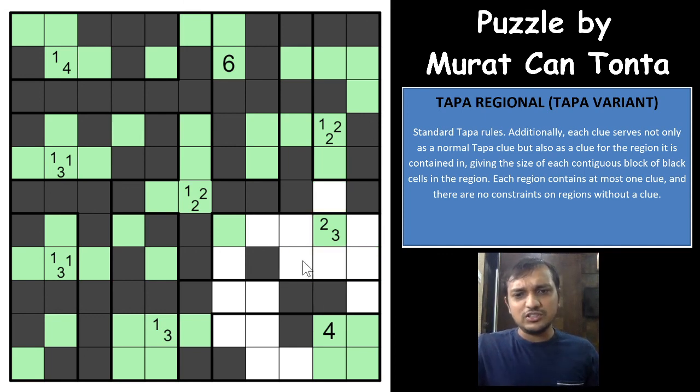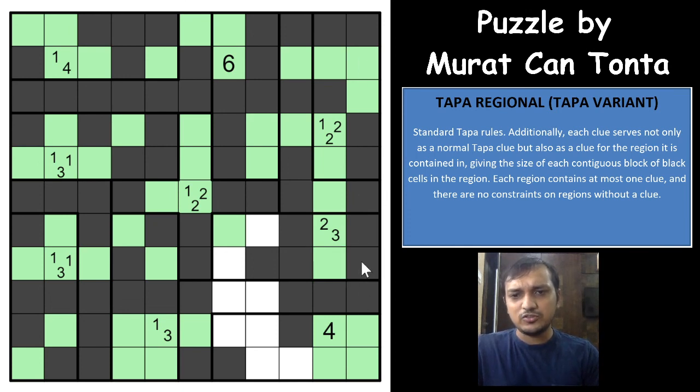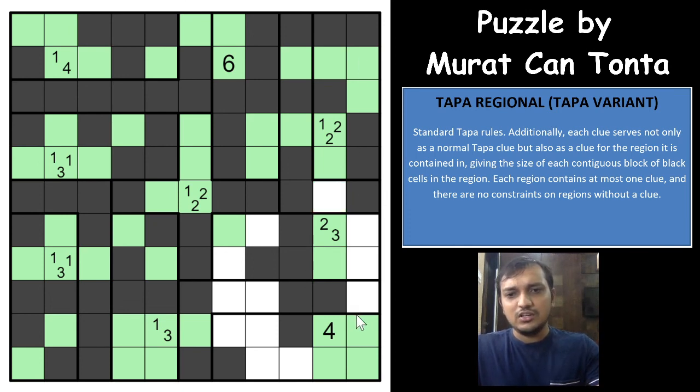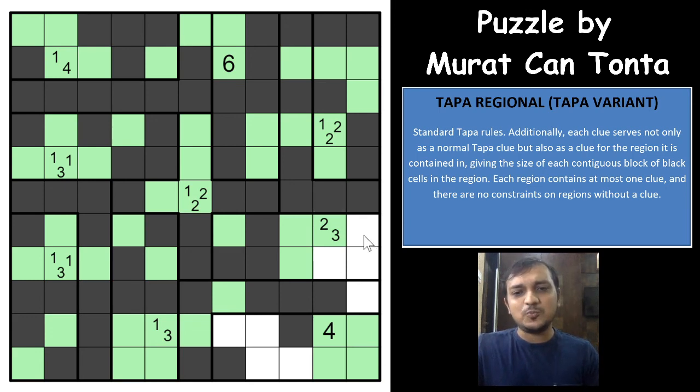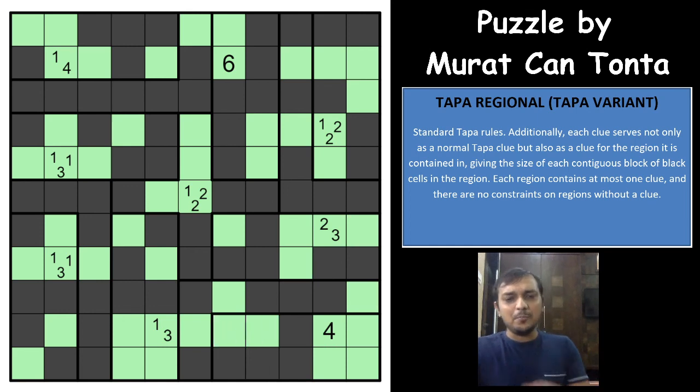I could see this logic that if this is shaded, this will be unshaded, this will be shaded, and there is no way that you can take this group outside to connect the other area, because you will have 3 and 3 shaded cells here. So this would have to be unshaded, and for the 3 to be fulfilled, this would have to be shaded, this will be unshaded, this will be shaded, this will be unshaded, this will be shaded, and that completes this puzzle actually easily. That was a really different logic that I saw here, and that completes this puzzle.